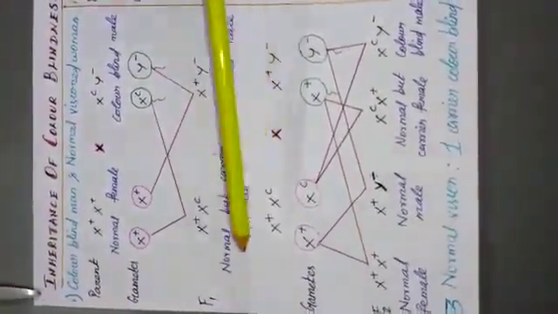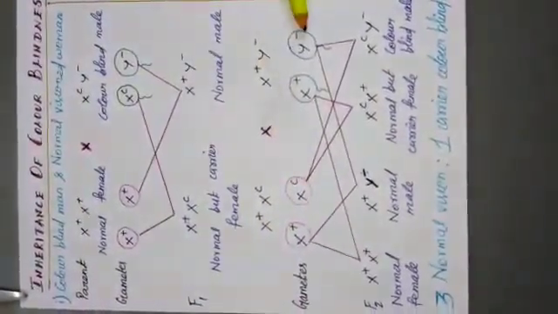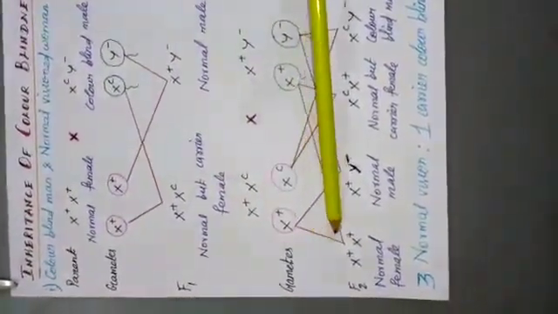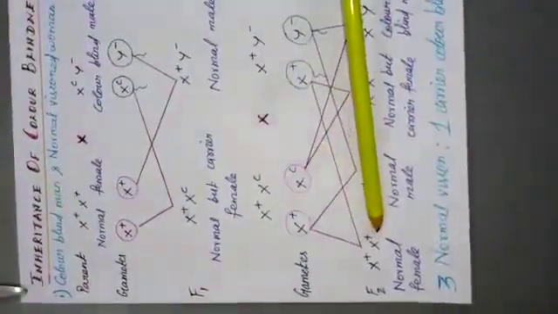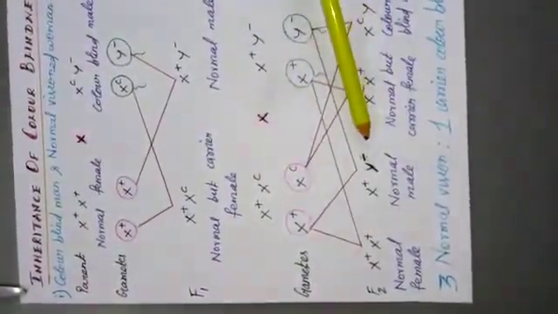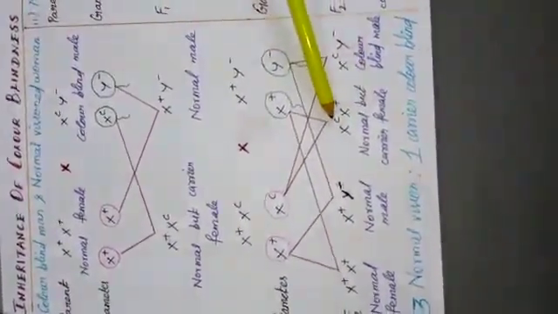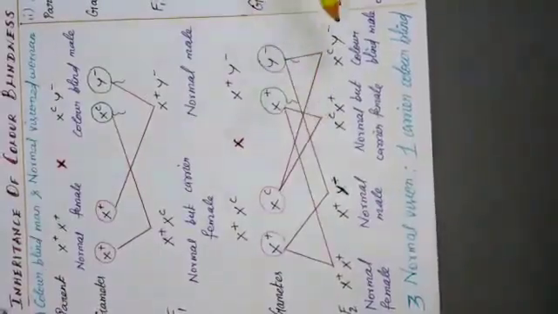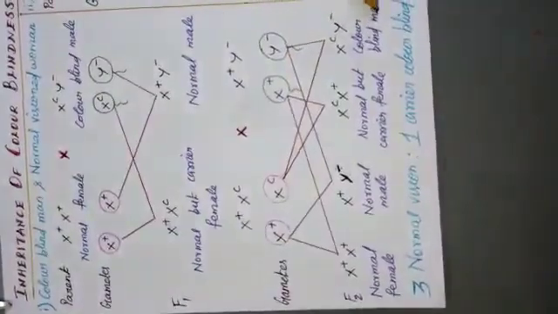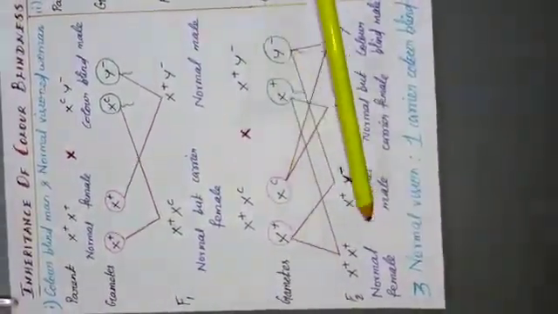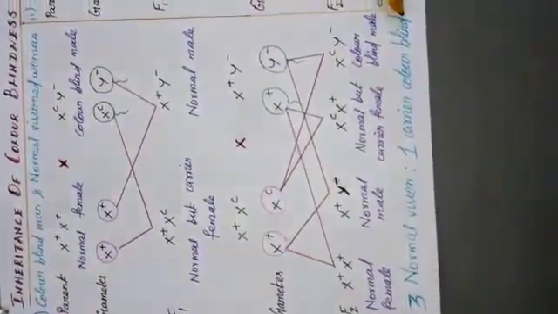So crossing between these two, they produce the gametes X+, Xc, and X+, Y-. In the F2 generation they produce offspring in the ratio 3:1. See, normal female X+X+, normal male X+Y-, a normal but carrier female because it contains the recessive X-linked gene, and XcY-, a colorblind male. So the ratio is 3 normal vision to 1 colorblind.